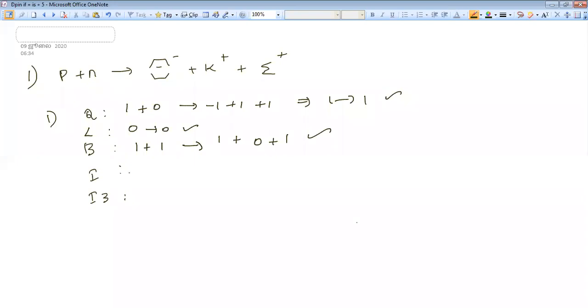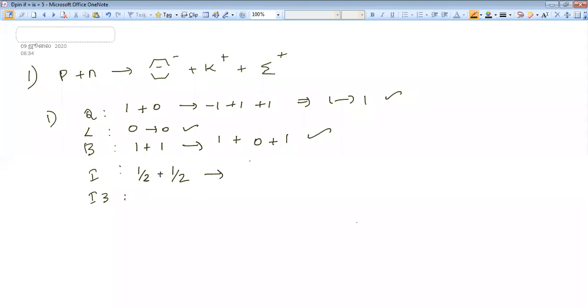Isospin value is the same for all the members in a family. Proton belongs to a two-member family, so it will be 1 by 2. Similarly, neutron also 1 by 2. And let's come to cascade minus.